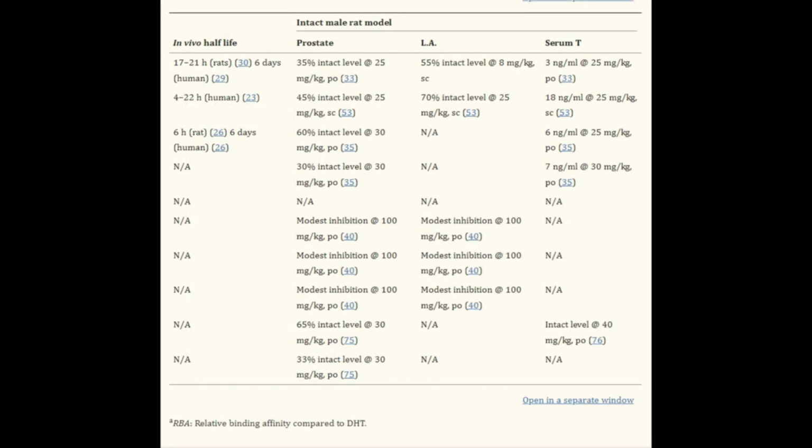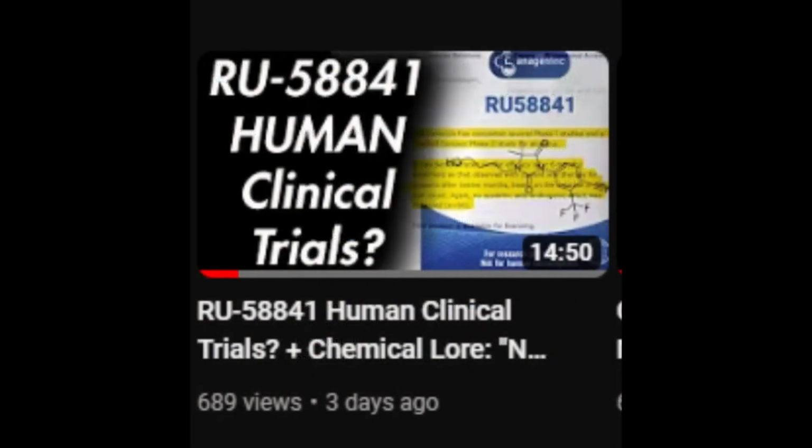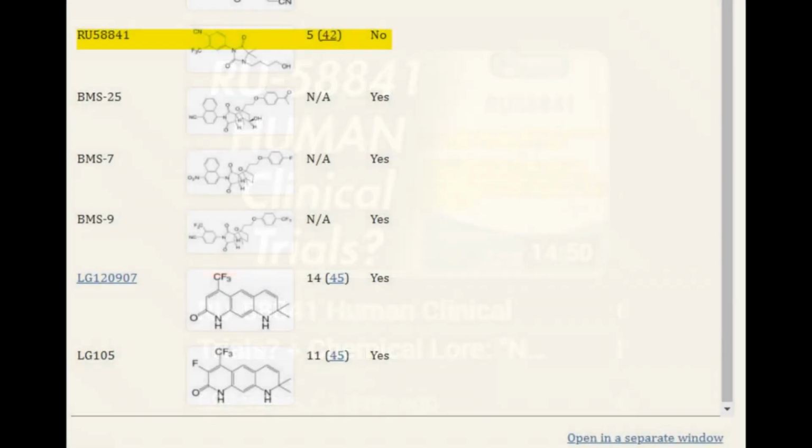I know in a video that I did before about RU-58841, I erroneously made the claim that RU-58841 only has a 5% affinity of DHT. But I do have to say that I misspoke, because I was only talking in respect to the rat androgen receptor. So it's only 5% affinity for rat androgen receptors. That is just a correction that I had to make.